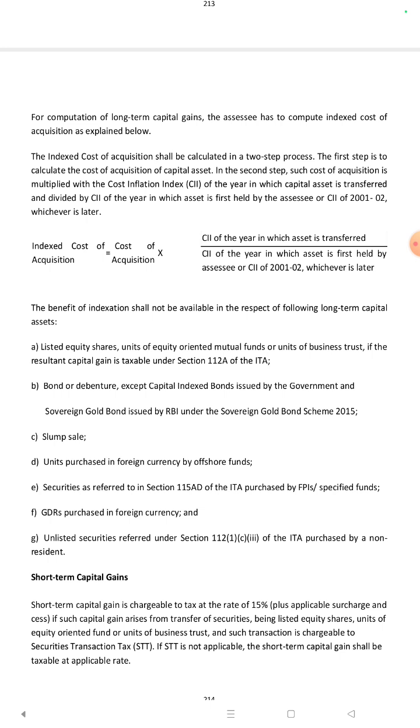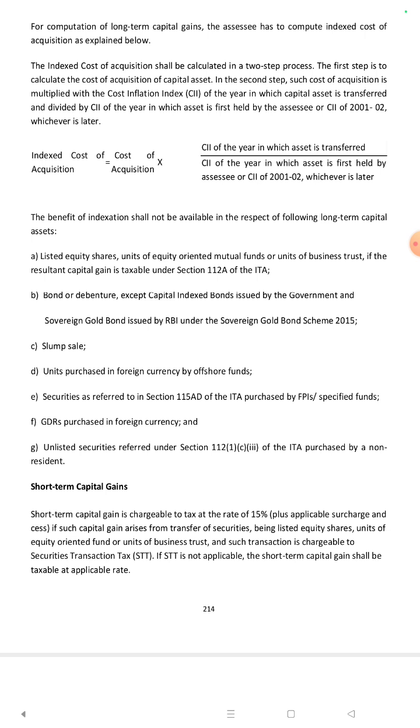The indexed cost of acquisition shall be calculated in a two-step process. The first step is to calculate the cost of acquisition of the capital asset. In the second step, such cost of acquisition is multiplied by the CII of the year in which the capital asset is transferred and divided by the CII of the year in which the asset is first held by the assessee, or the CII of 2001-02, whichever is later.